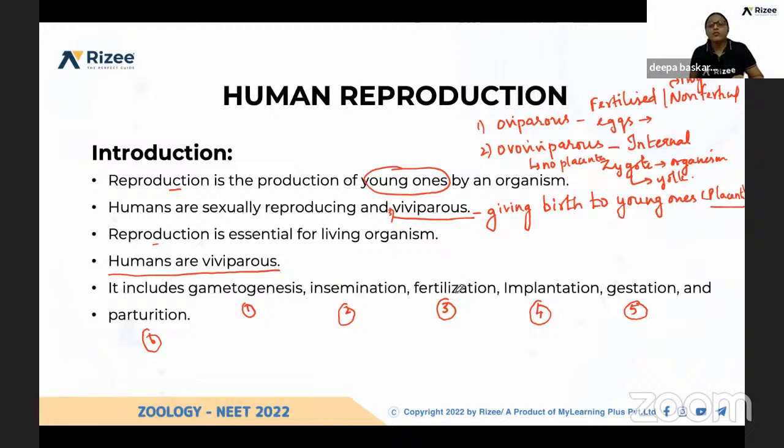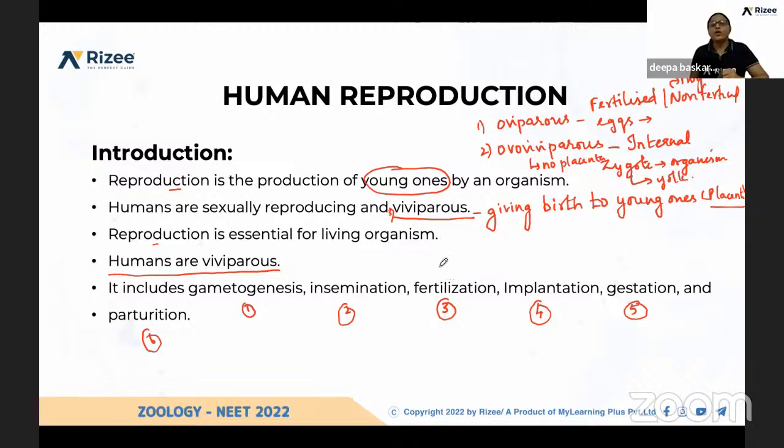Usually the third process, fertilization, occurs inside the female body. For that, the male gamete should enter the female body. Entering of sperm into the female body is done with the help of the insemination process. And fertilization means fusion of the male and female gametes, egg and sperm, which leads to the formation of the zygote. That is called fertilization. After fertilization, the zygote will be the product.